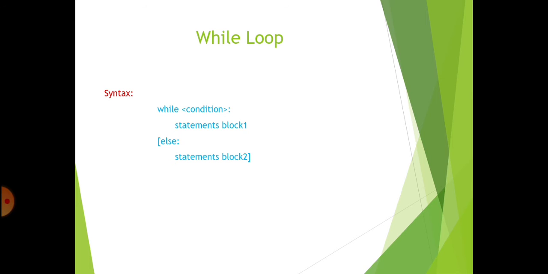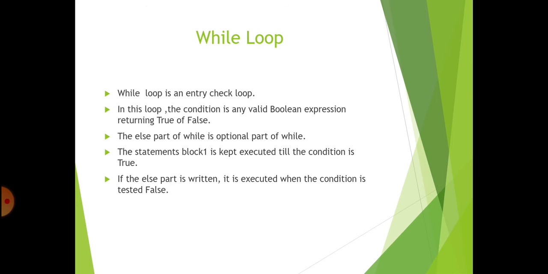So when this condition is true, statements block 1 will be executed repeatedly until the condition is false. When this condition is false, the control automatically goes to the else block and executes the statements block 2. This description is only given in the fourth and fifth points.